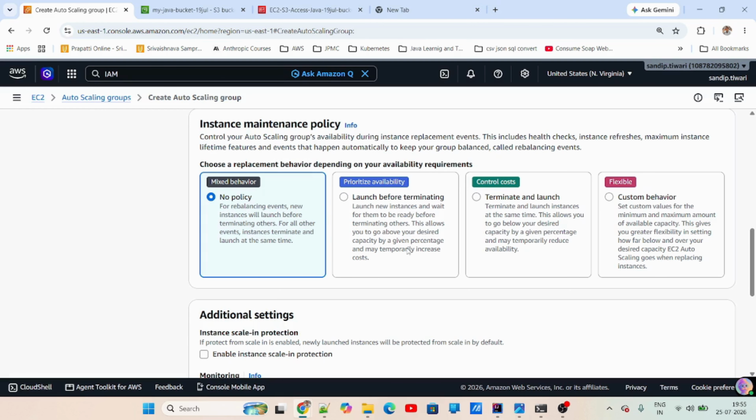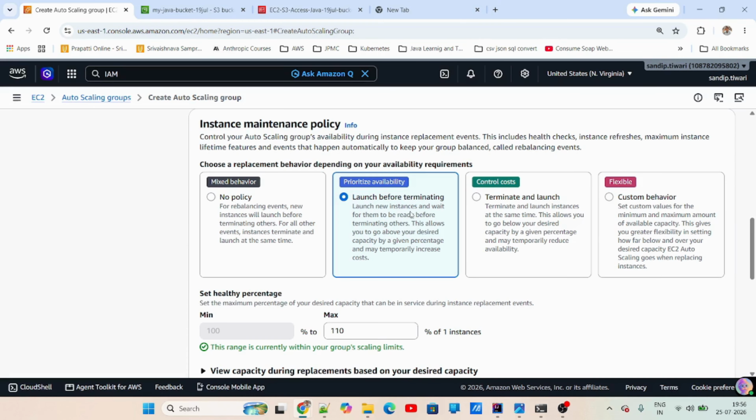Now, there is one instance maintenance policy also. If you want to launch instances before terminating others, this is like rebalancing. New instances will launch before terminating others. So this is launch before terminating: launch new instances and wait for them to be ready before terminating. This allows you to go above your desired capacity. My desired capacity could be 1 or 2, but if I'm doing this launch before terminating, it means I'm going to launch my new instances, wait for them to be ready, and after that I'll terminate.